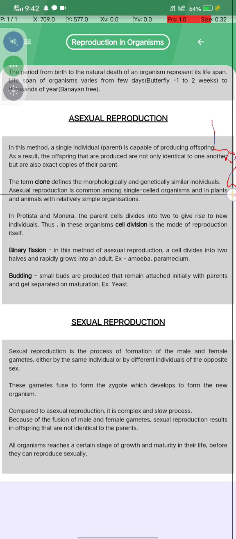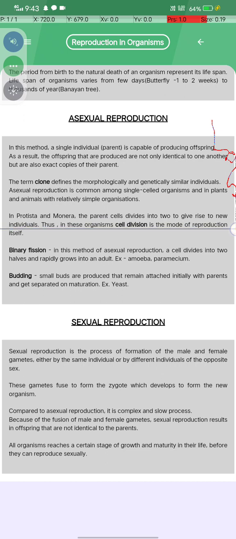Asexual reproduction is common among single-celled organisms and in plants and animals with relatively simple organization. In Protista and Monera, the parent cell divides into two to give rise to new individuals. Thus, cell division is the mode of reproduction in these organisms. Okay, and this is called binary fission. In this method of asexual reproduction, the cell divides into two halves and they rapidly grow into adults.